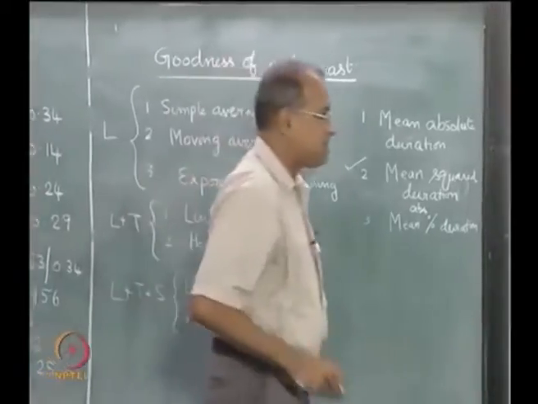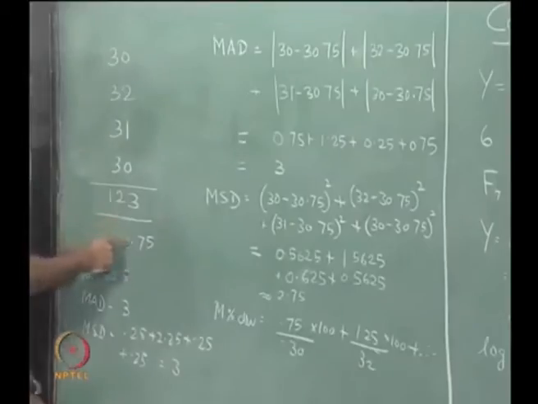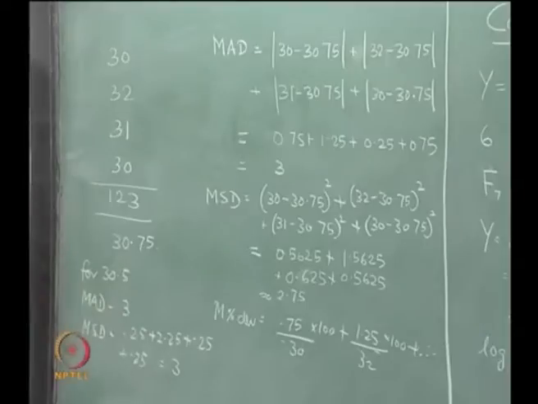The example is, if we had used simple average, the mean squared deviation is about 2.75 by 4. If we had used a 2 period moving average, then the forecast is 30.5 and the mean squared deviation is 3. Therefore, we could say that if we had used mean squared deviation as the criterion to measure the goodness of a forecast, then the simple average is a better forecast than the moving average.